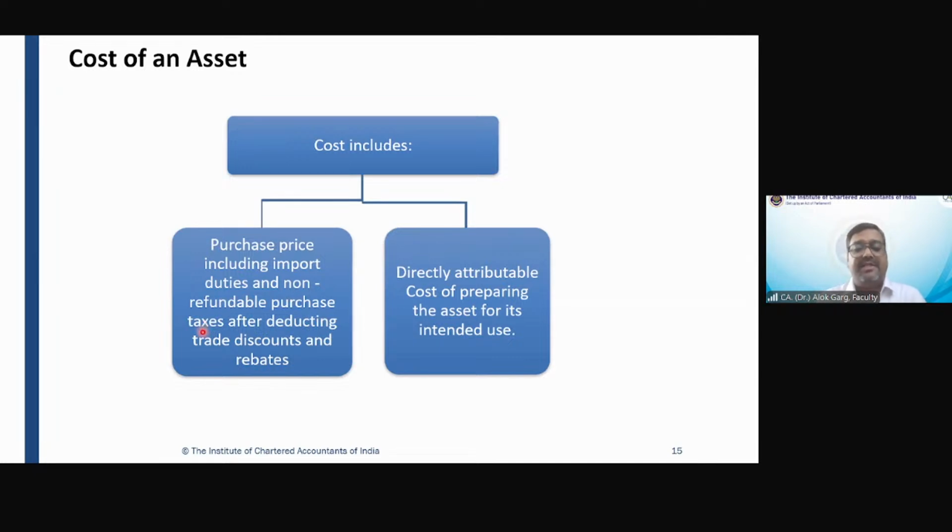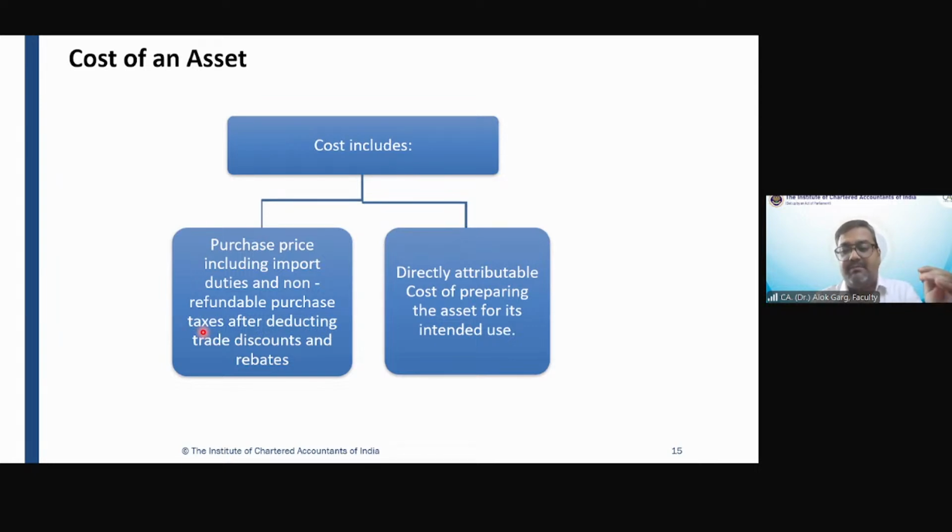And non-refundable purchase taxes. For example, you are paying GST of 18% on 50,000 rupees of Tally software. So 50,000 plus 18% of 50,000, which is 9,000, so your total cost will be 59,000 if you are not able to receive the credit of GST. But if you can get the credit of GST, will the GST form part of the cost of the asset? The answer is no. The GST credit is in itself another asset. It will not form part of the cost of the asset.